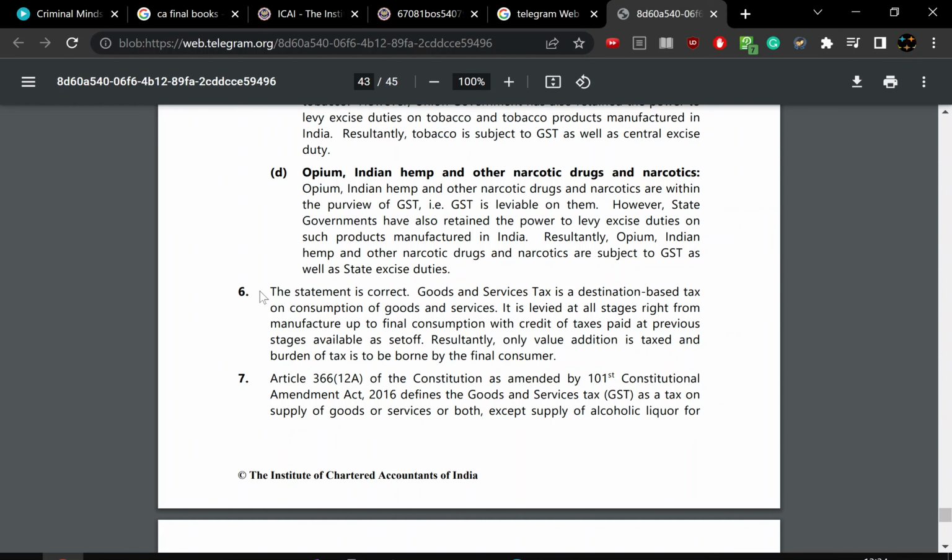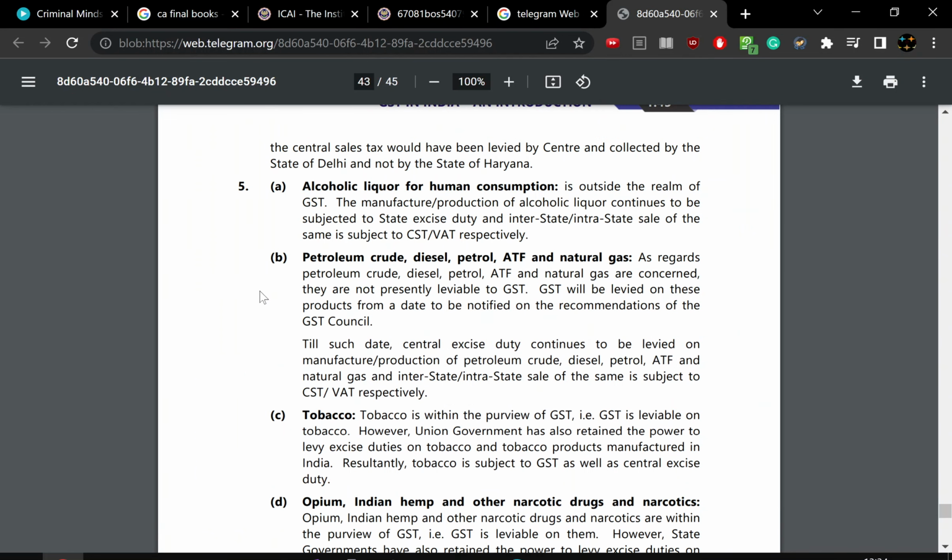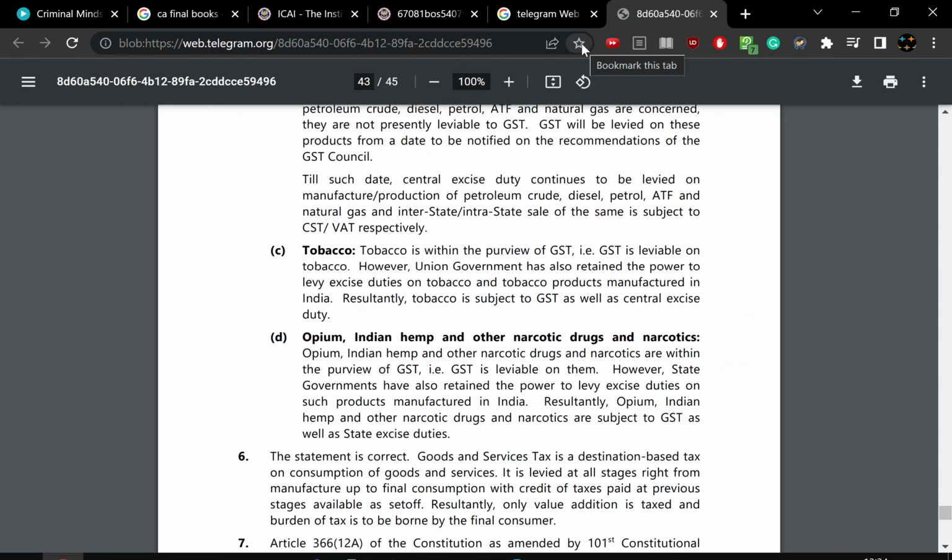So they levy excise duty on them, and GST is also laid on them. Both taxes are on opium, petroleum, crude oil, tobacco. If they had not been levied, it would be very cheap.